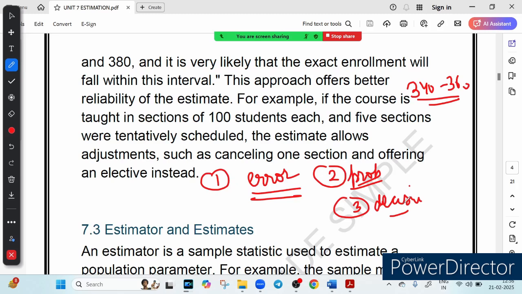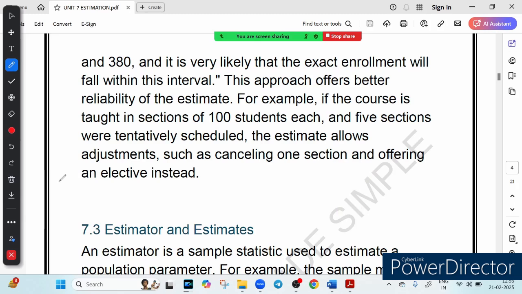For example, if a university expects 330 to 380 students, it can plan for 4 to 5 sections instead of committing to the exact number. In banking, interval estimates help predict loan approval, market trend, and investment risk more accurately.